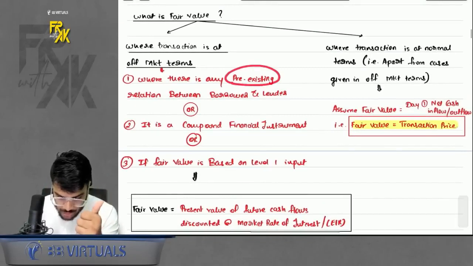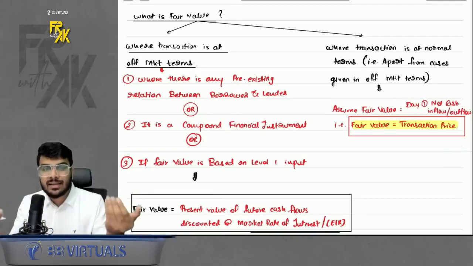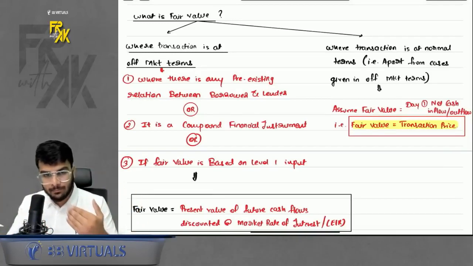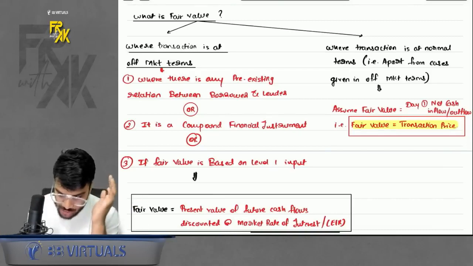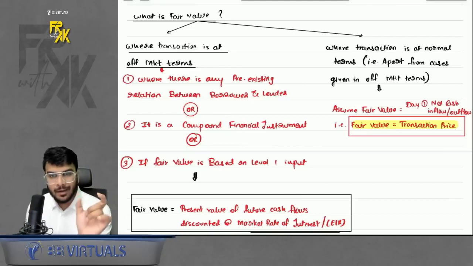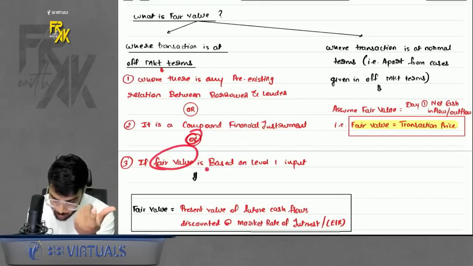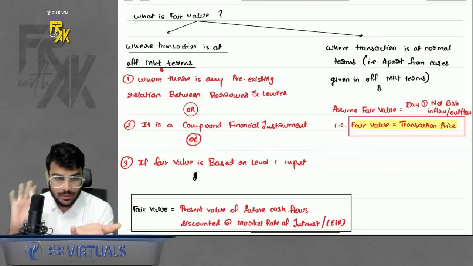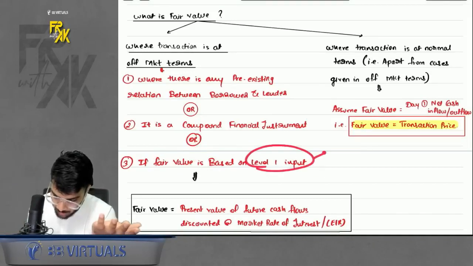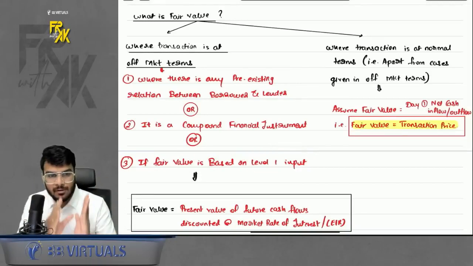If there is any relationship between the two parties involved, between the borrower and the lender, okay, relationship means parent, subsidiary, lessor, lessee, employer, employee, right? So if there is a relationship between the borrower and the lender, or if the instrument involved is a compound financial instrument, or if the fair value is based on level 1 input. What is the meaning of level 1 input? We will study that part in another index. As of now, just remember this. If the fair value is based on level 1 input.